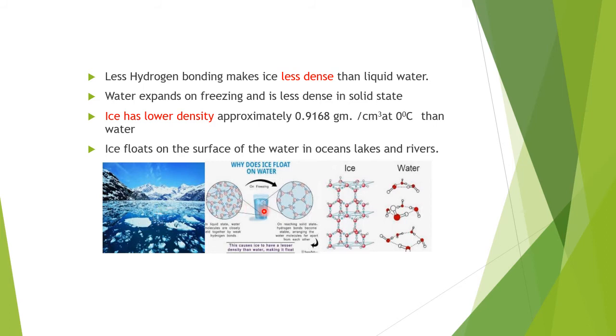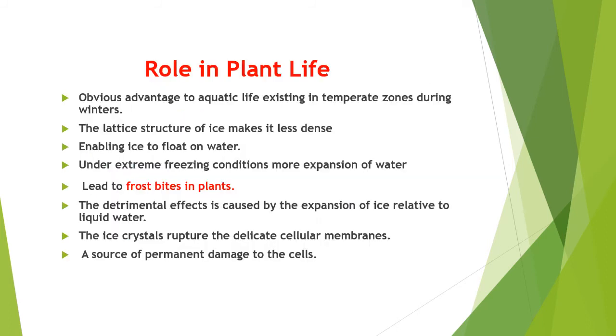Liquid water has more hydrogen bonding, so it will be denser, but ice will be less dense because it is stretched, with less hydrogen bonding and fewer water molecules surrounding each water molecule. That's why it floats. The ice and the water have a structural difference because of the hydrogen bonding and the presence of the water molecules.